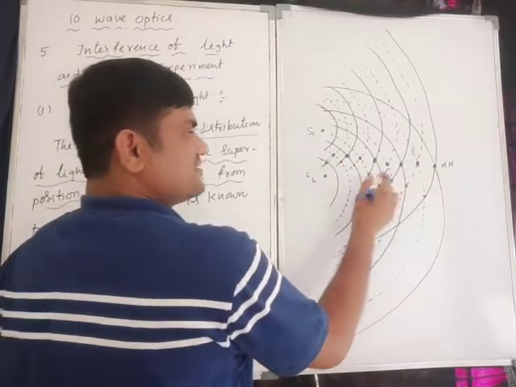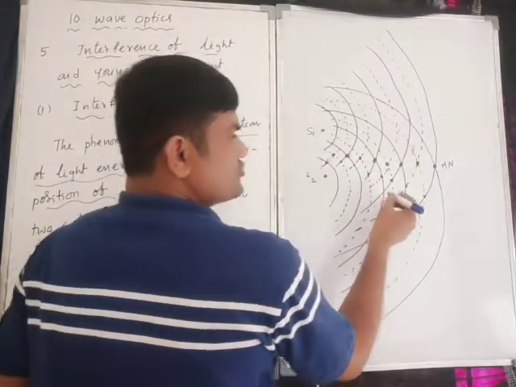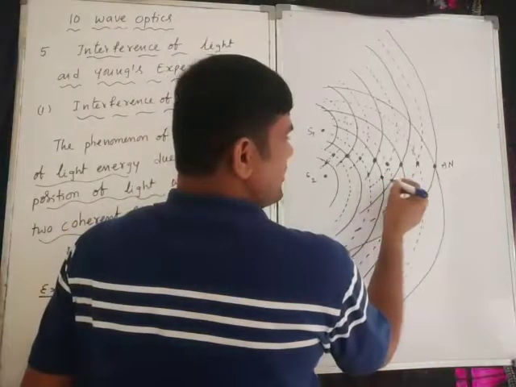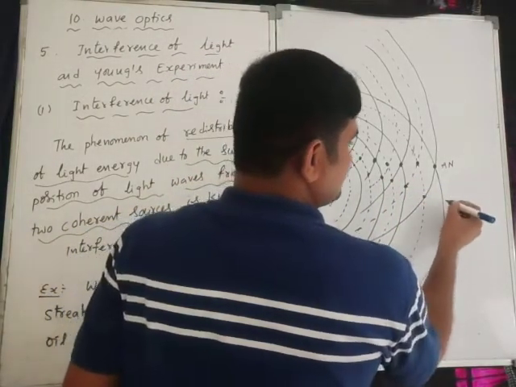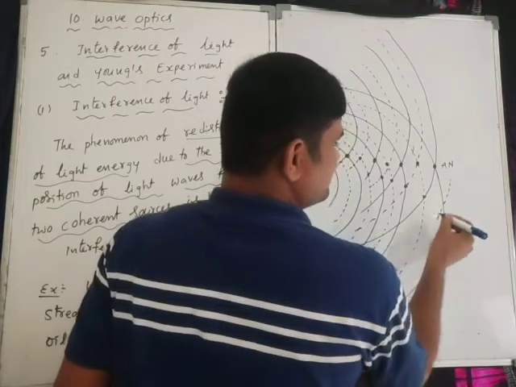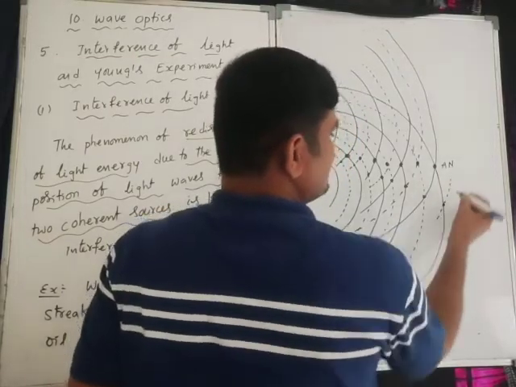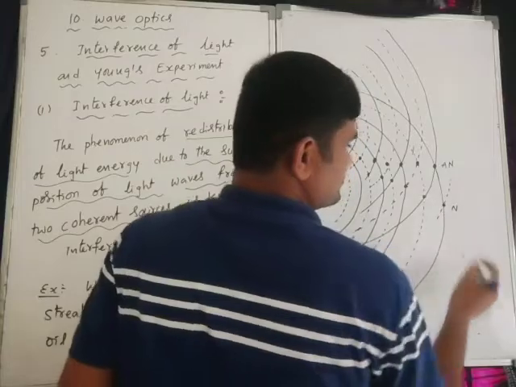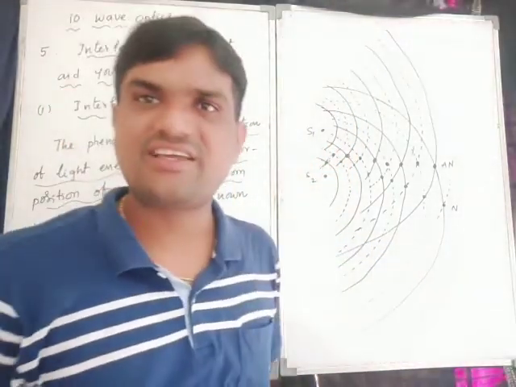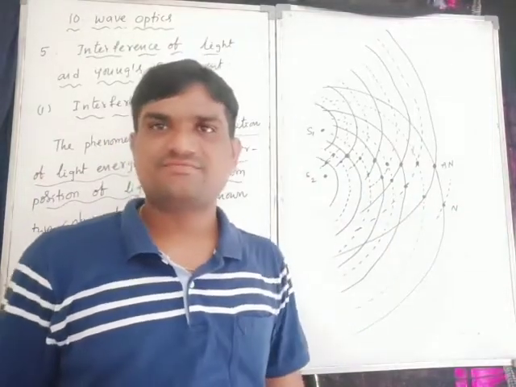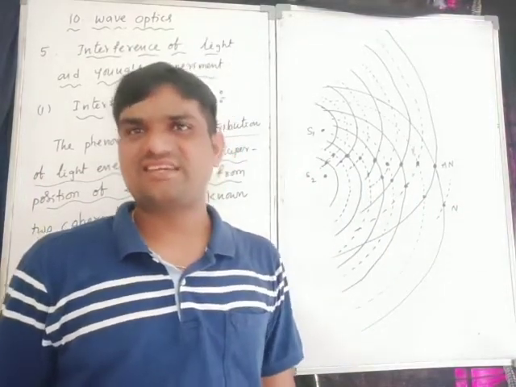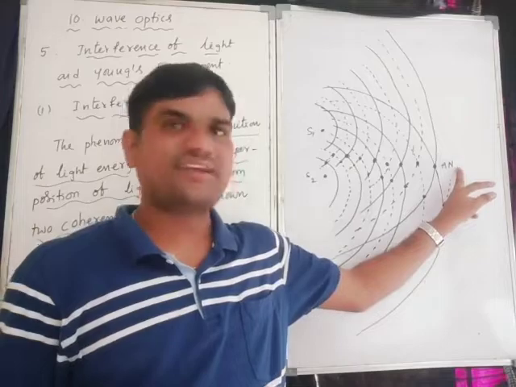These points we can call nodes. Here the dotted line again. So this line is nothing but nodes. That means the intensity here will be less. The intensity is less.